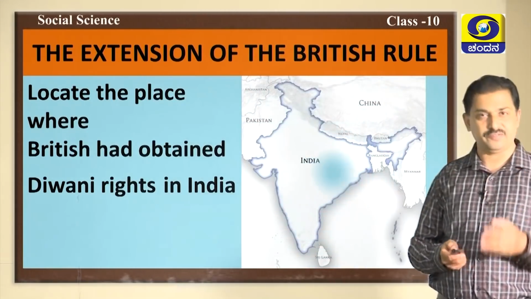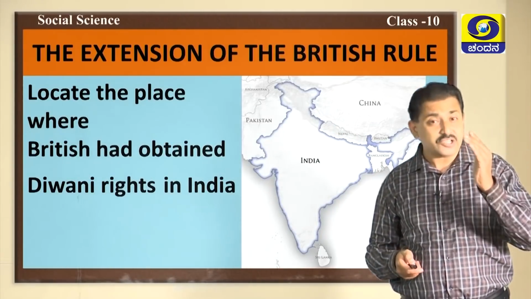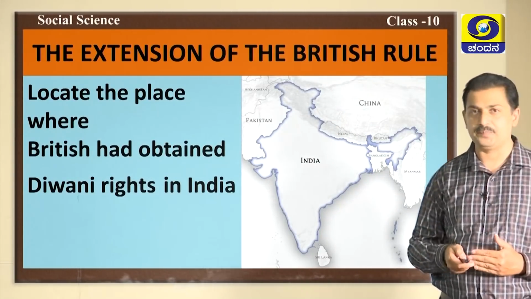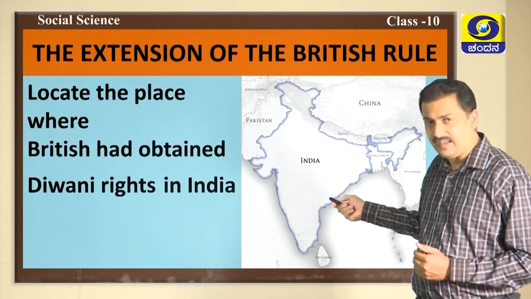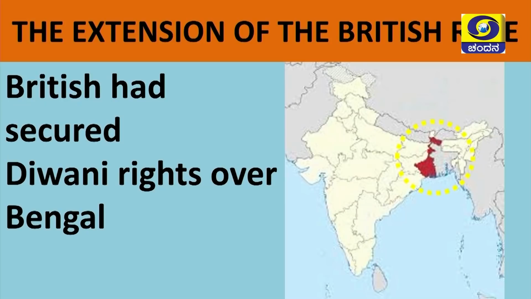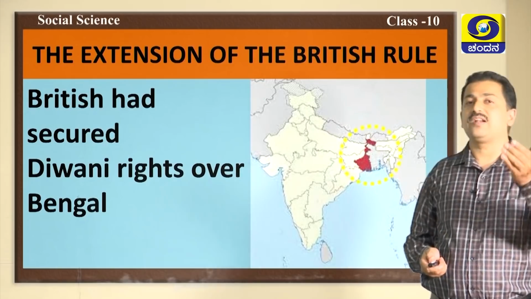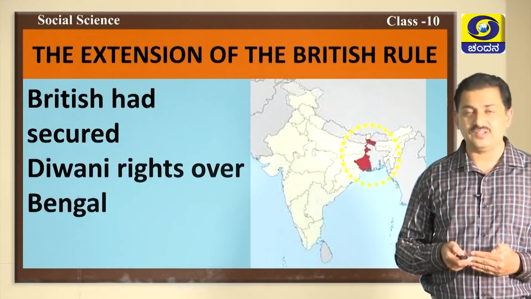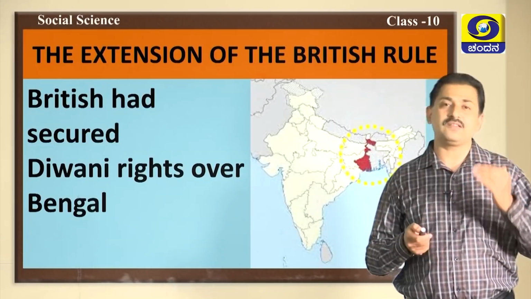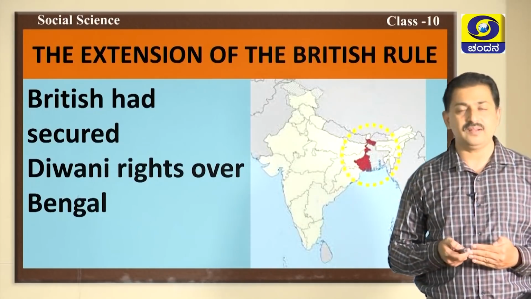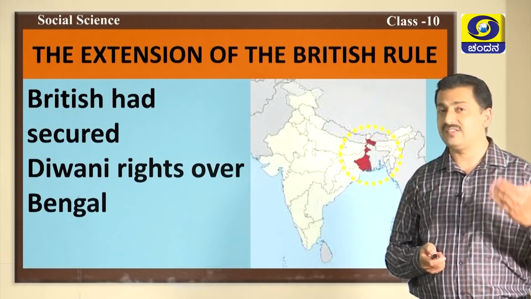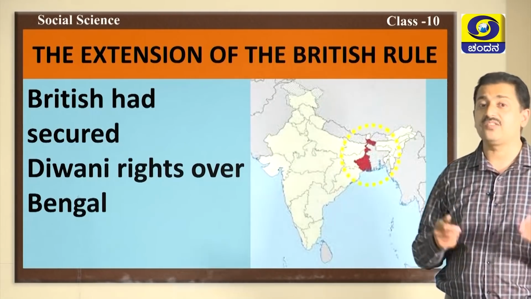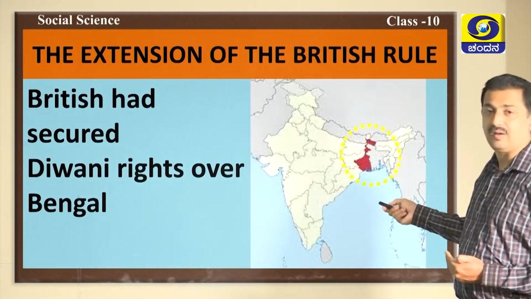Now, I have one more question for you. Locate the place where the British had obtained Diwani rights in India. Will you locate on this map? Yes? Correct. It is Bengal. The British had secured Diwani rights over Bengal. You know very well what Diwani rights are? A trading license given to the British. Once they had paid the Mughal Empire, they obtained the trading license in Bengal. So, the British had secured Diwani rights over Bengal.